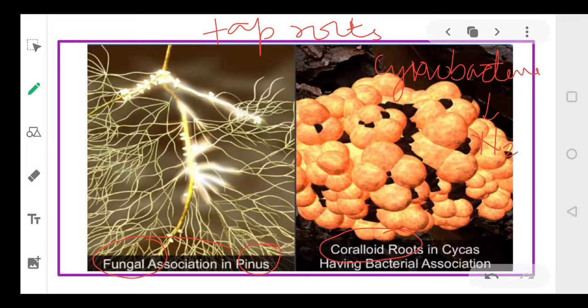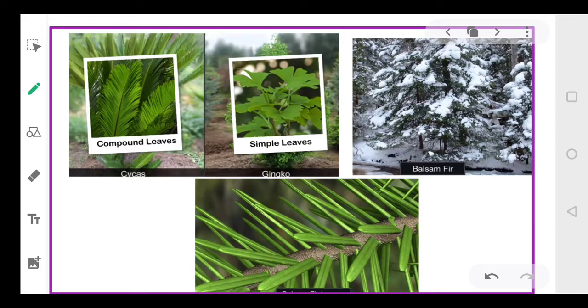The stems of such plants can be branched or unbranched. In case of Pinus, the stem is branched, while in case of Cycas it is unbranched. The leaves in Cycas are compound, while in some species they can be simple. So gymnosperms exhibit both simple and compound leaves. In Cycas, as you can see in the photograph, these pinnate leaves can persist for a number of years.